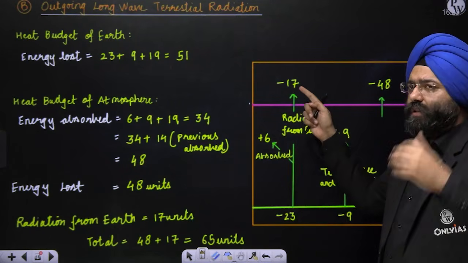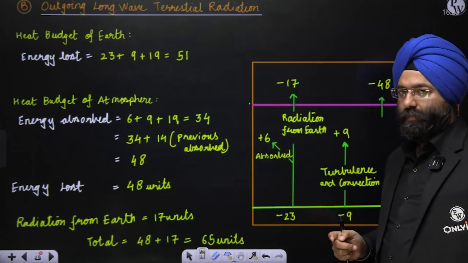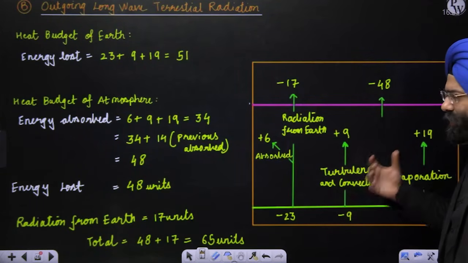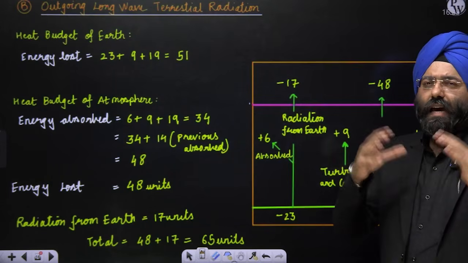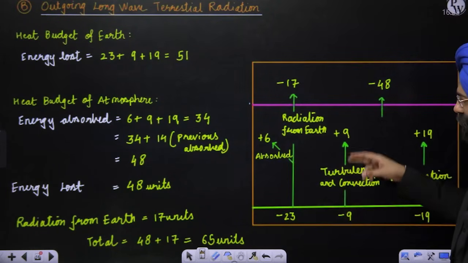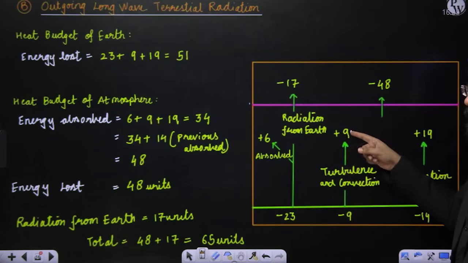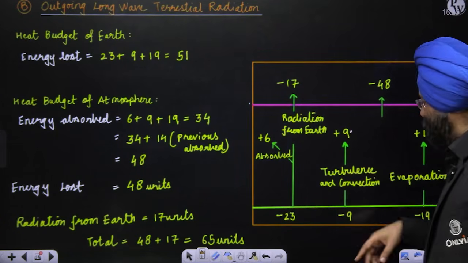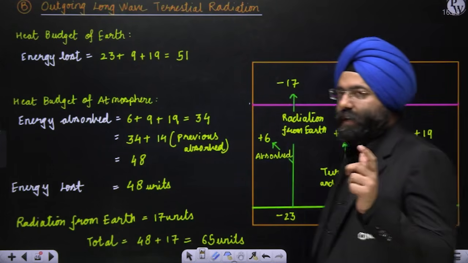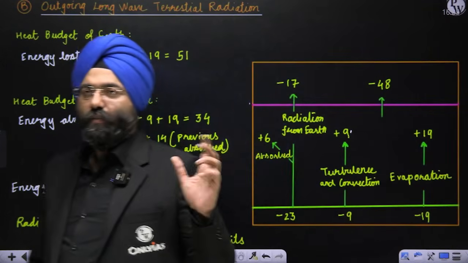The other 17 units are sent to outer space to balance the heat. On the other hand, there will be certain turbulence, convective mechanisms, cloud formation and all those taking place. In that particular process also, 9 units are lost and gained by the atmosphere. Evaporation will lead to losing of the heat from the earth, but addition to the atmosphere.